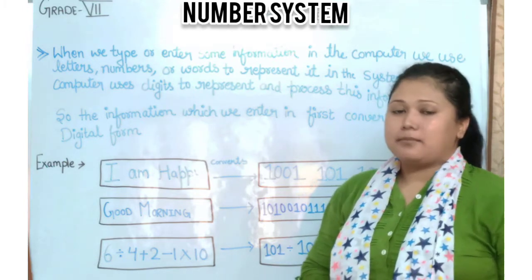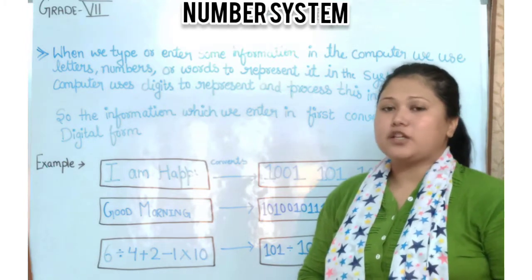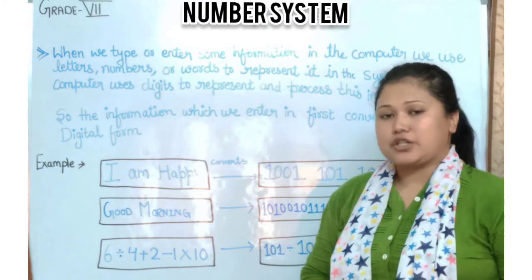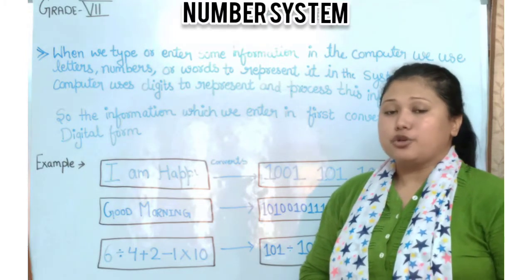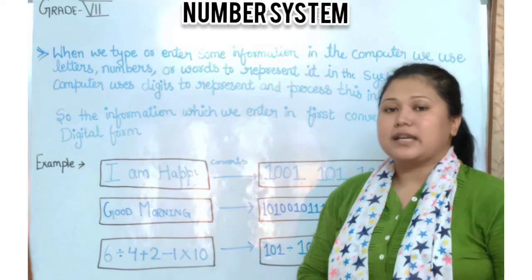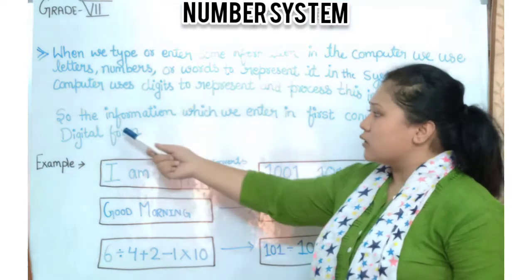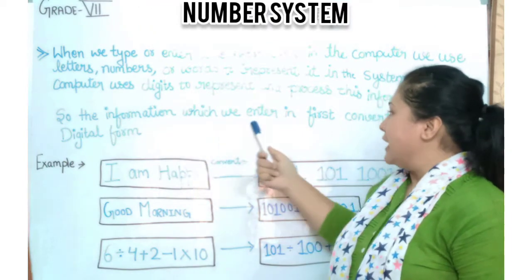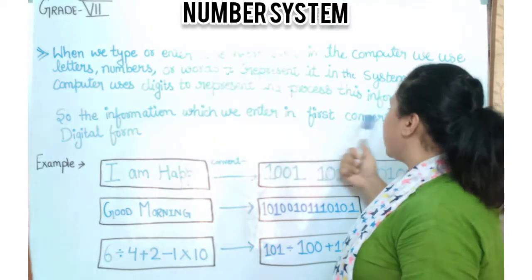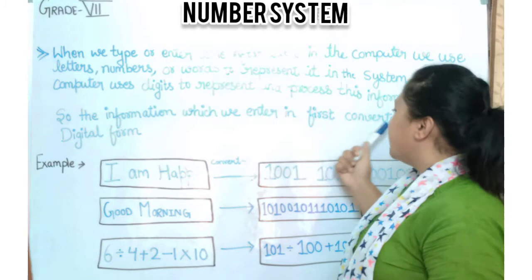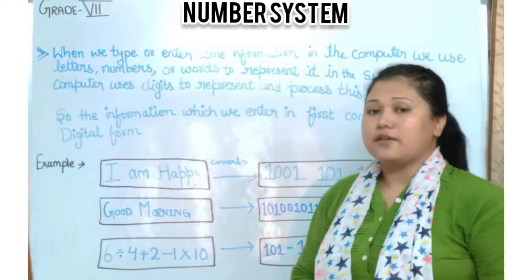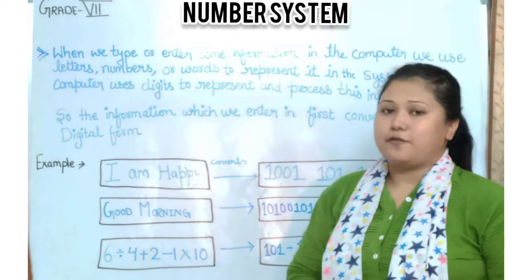Whatever instruction we are giving to the computer to process, it converts it into its own language. So the information which we enter is converted into a digital form or binary form.